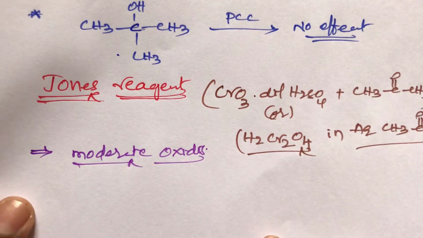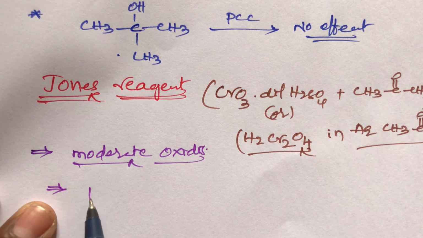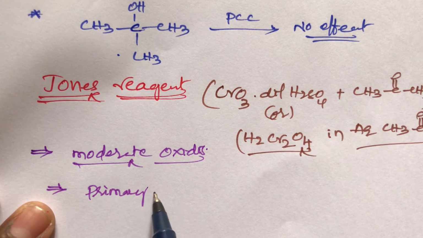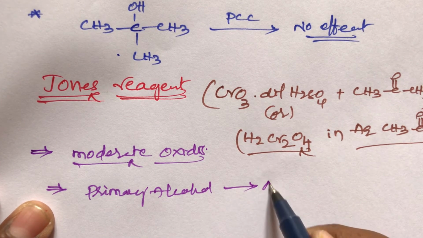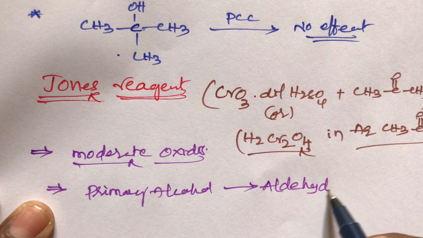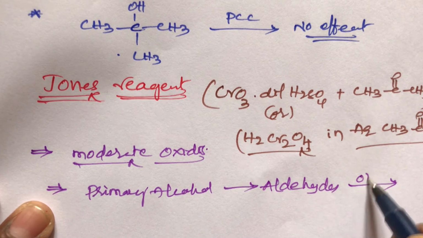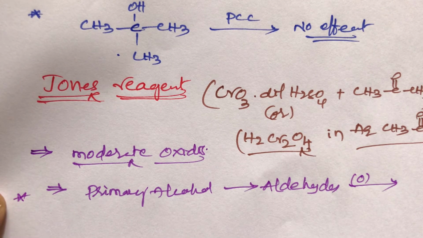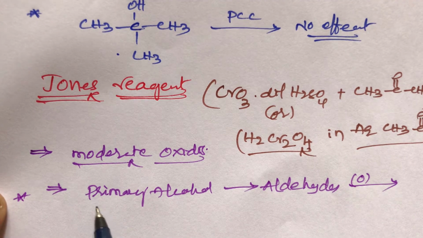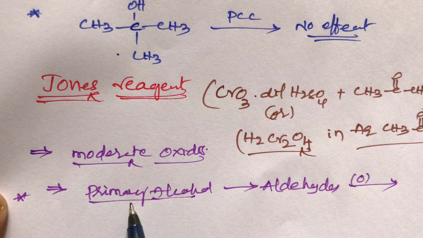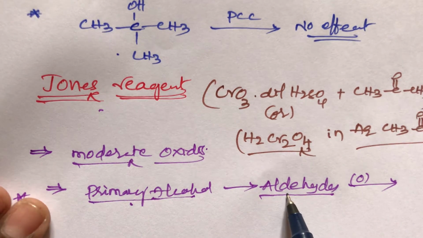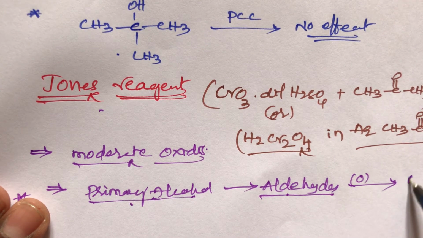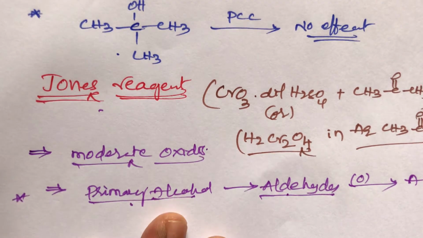It can oxidize primary alcohols. Primary alcohols on oxidation give aldehydes. Then this aldehyde is again oxidized with Jones reagent. Remember, student, this is very important. Primary alcohols on oxidation with Jones reagent give aldehydes, and these aldehydes again react with Jones reagent to give acid. Student, this is very important.